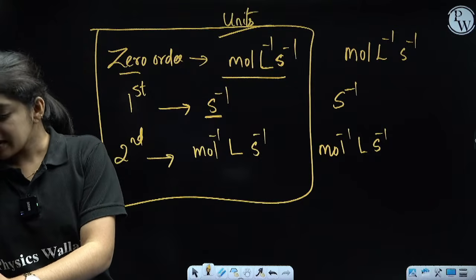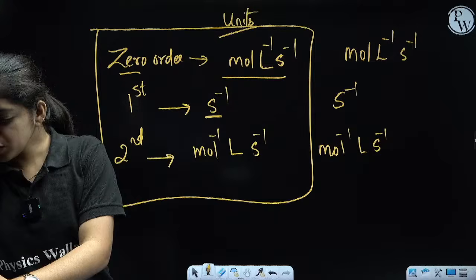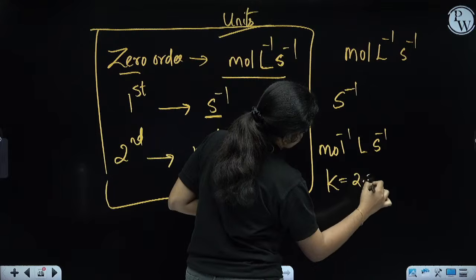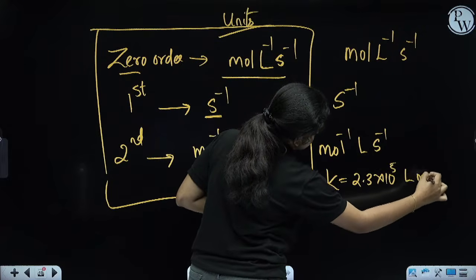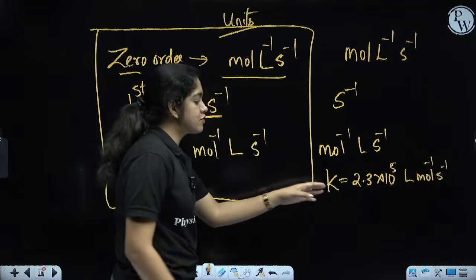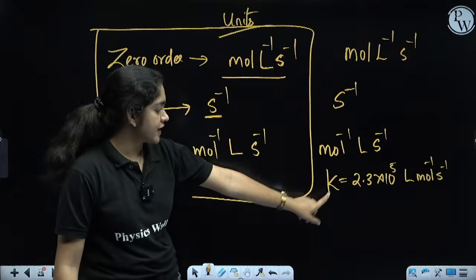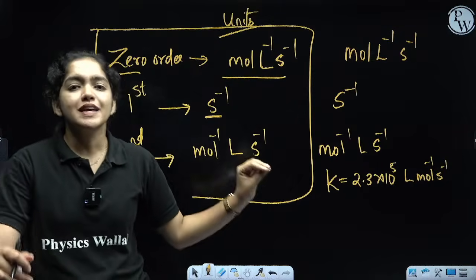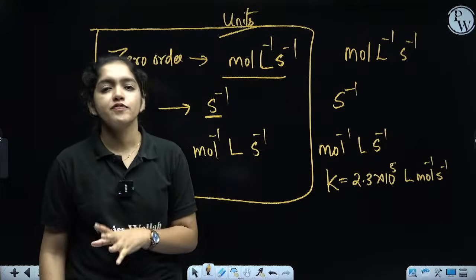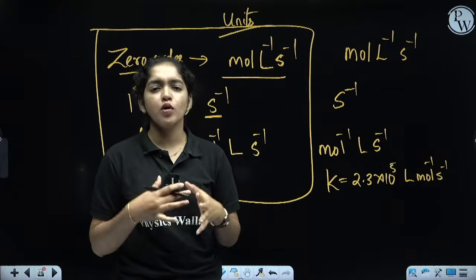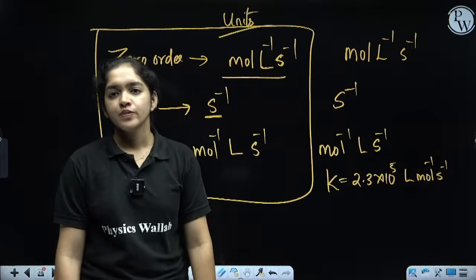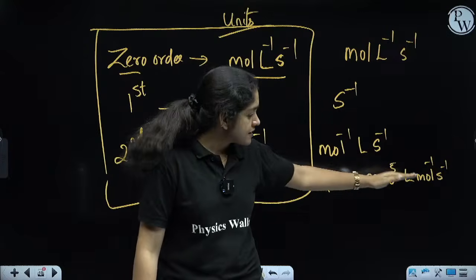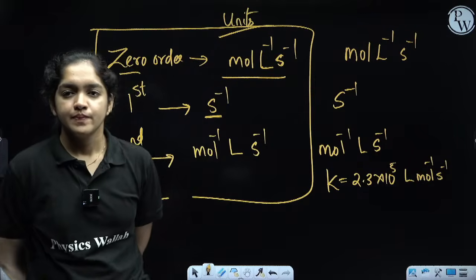Okay, the rate of the reaction is given. K equal to 2.3 into 10 raised to 5 liter mole raised to -1 second raised to -1. This will be the form of the question. From the given K, can you find the order of the reaction? Are we able to find the order of the reaction just from this value? Is it possible? Tell. How can we find the order of the reaction, whether it is zero order, first order or second order, from just the value? Is that possible?